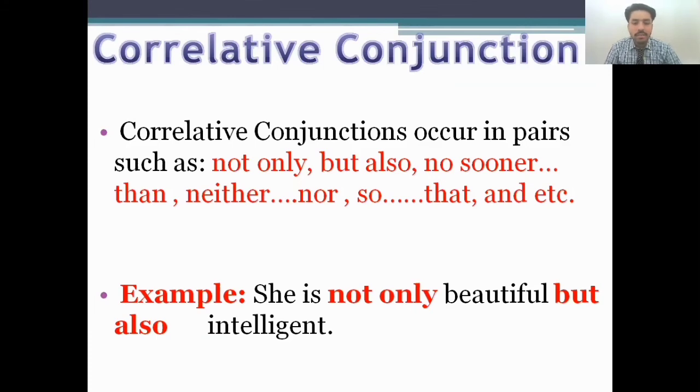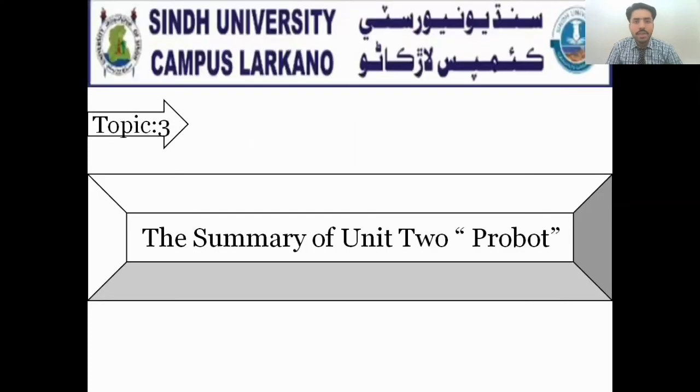You see in the sentence there is a use of a pair, not only but also. So this is all about conjunctions and linking words. We have completed the second topic.